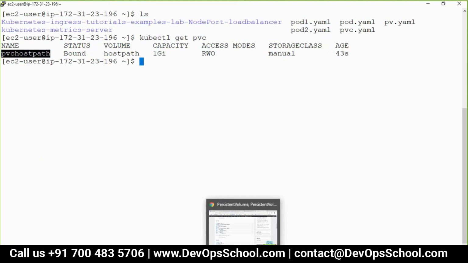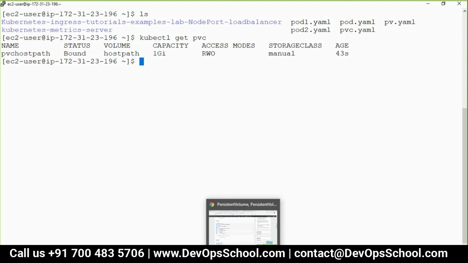500 MB? No. You have to create 2 PVs of 1 GB and 2 PVCs, and if you only want to use 500 MB, you create 2 PVCs of 500 each. That means 500 will be wasted in that case. Okay. So to avoid the wastage, what do we do?